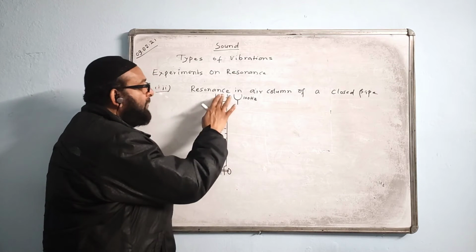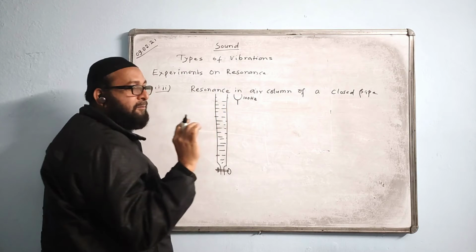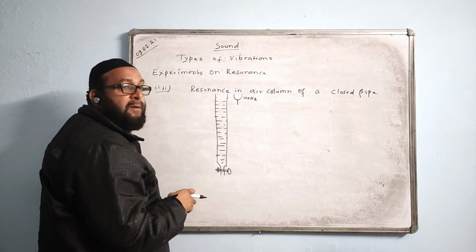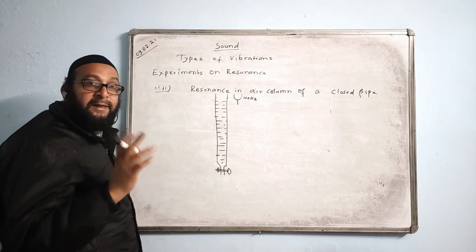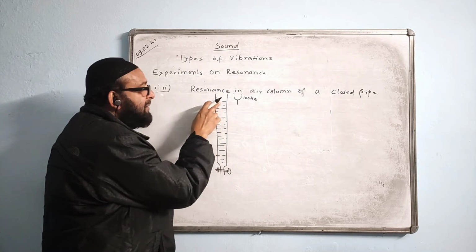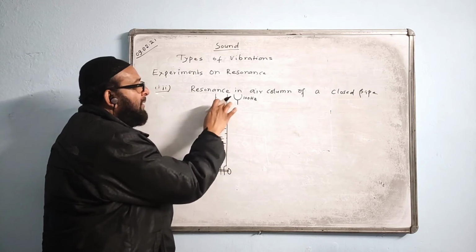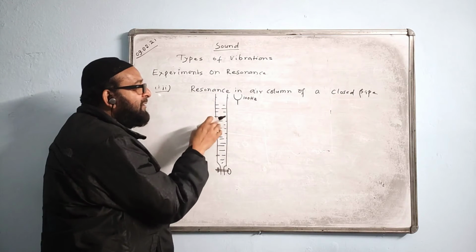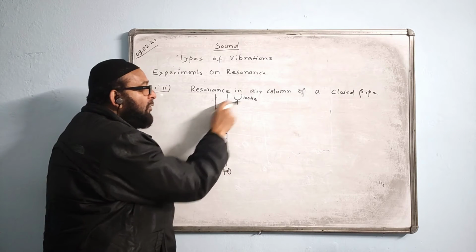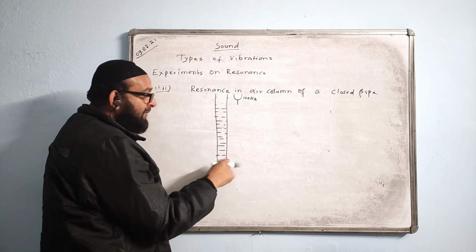Now we remove some water from it. That means the length of the air column is increasing. It was less, now the gap is becoming more. When the length of the air column increases, what happens? The frequency decreases. Suppose initially the frequency of the air column was 500, now decreasing, it becomes 300. Let us decrease the level further, and the frequency will further decrease. Now it becomes, say, 200, but it is still not equal to the fork's frequency. So again we decrease the level by removing water.